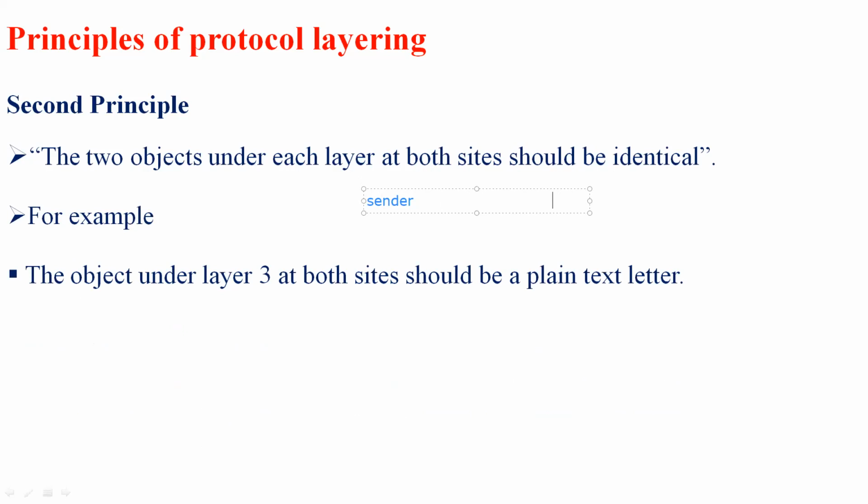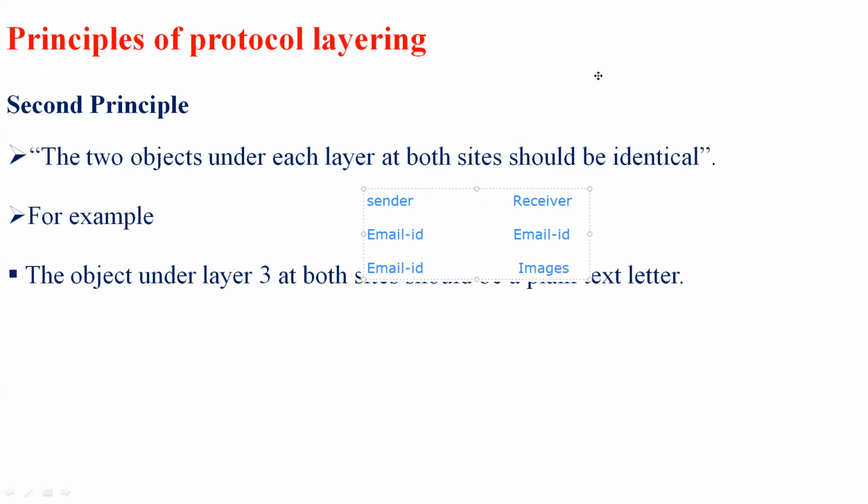If I intend to send an email ID from the sender, the receiver also will receive the correct email ID itself. If I send an email ID, and at the receiver side they receive some images, this is not the correct way of communication.